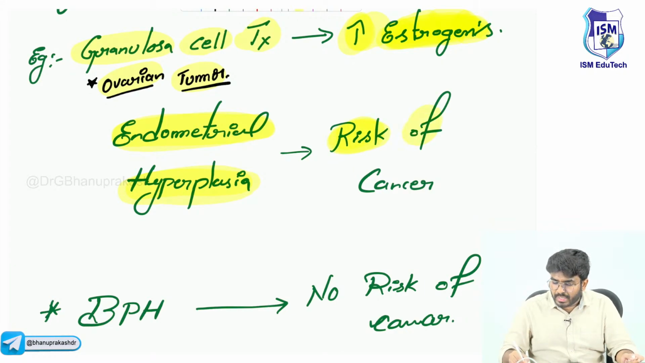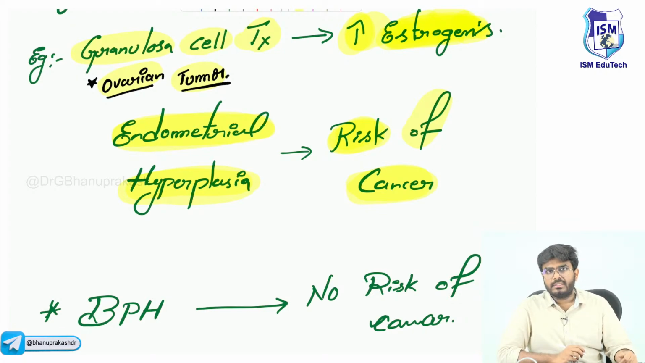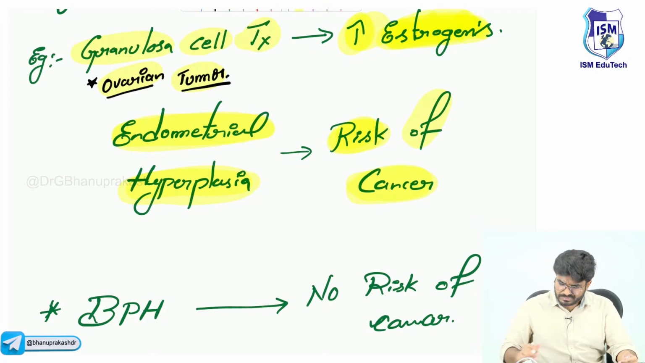This endometrial hyperplasia, not every time, but it may turn into endometrial cancer. I have explained the topic of endometrial cancer, so you can find the endometrial cancer video on YouTube in the SARS channel. There I have explained that endometrial hyperplasia can increase the risk of endometrial cancer.